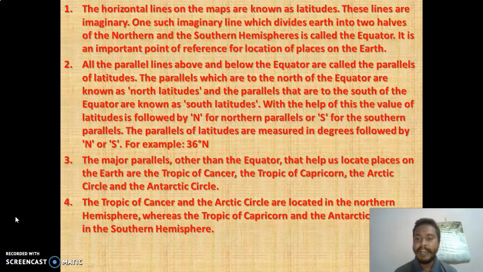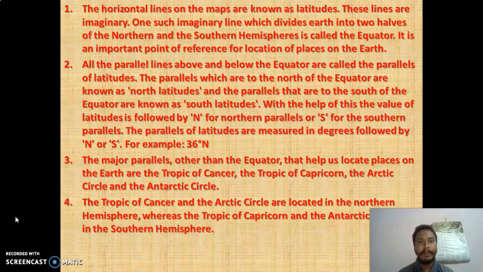So the important lines, number one: the horizontal lines on the maps are known as latitudes, which I have already said. These lines are imaginary. One such imaginary line divides Earth into two halves, the northern hemisphere and the southern hemisphere. It divides the two, and in the middle it is known as the equator. It is an important point of reference for the location of places on the Earth.